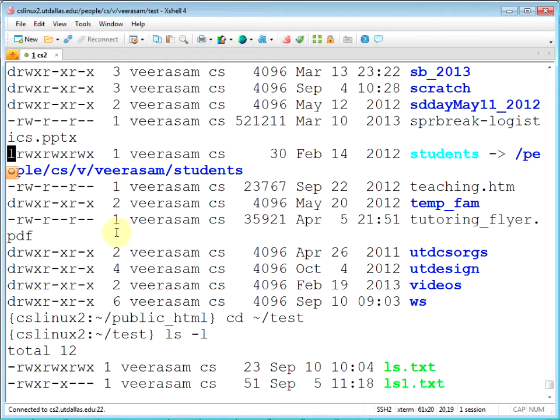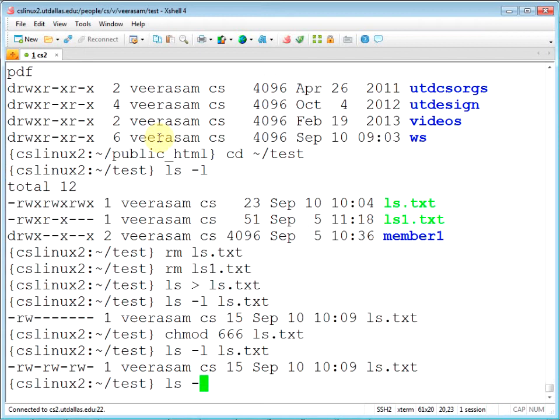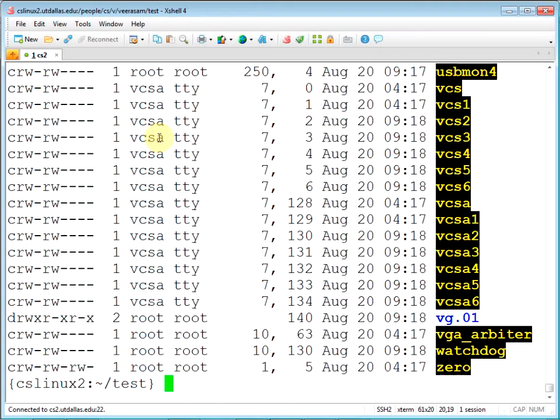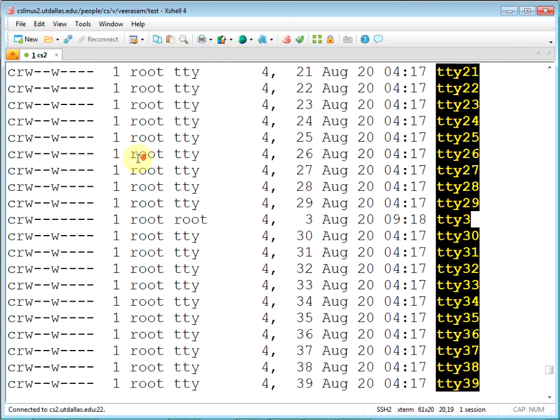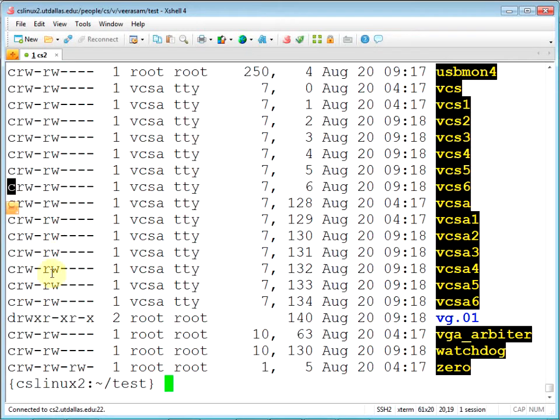So anything other than a file, the first letter is kind of special. It's a special file. In some other directory, you will see a character device. There are a few special characters. D, C, L are the very popular ones.